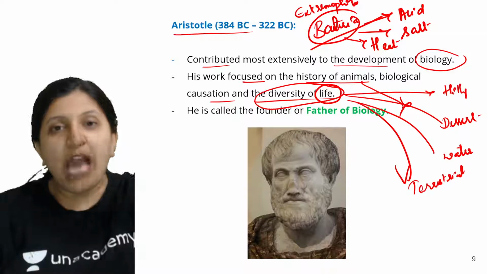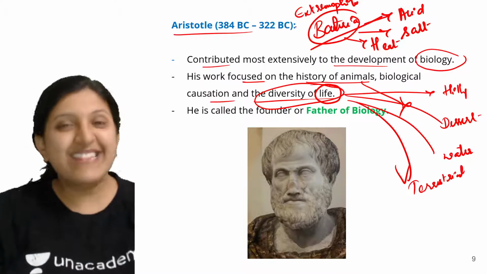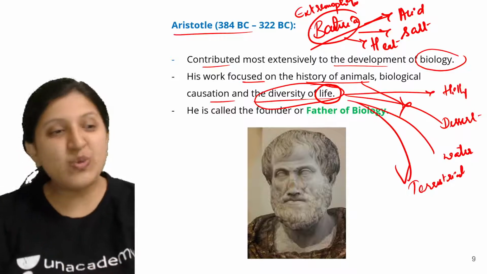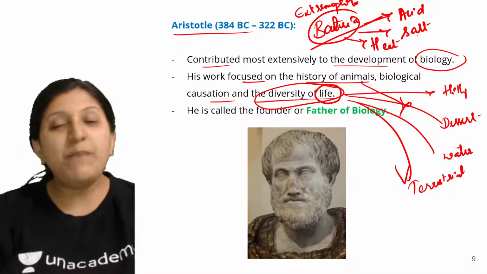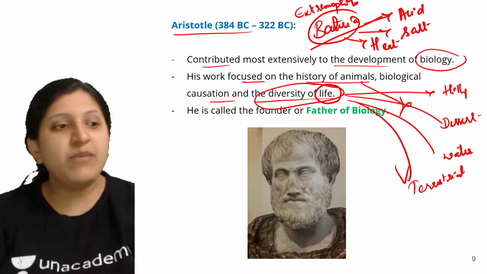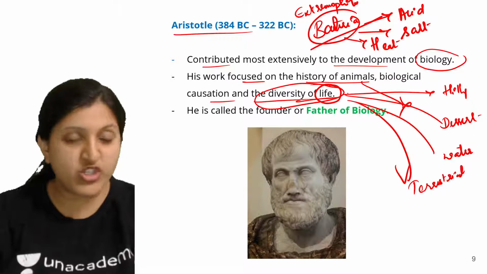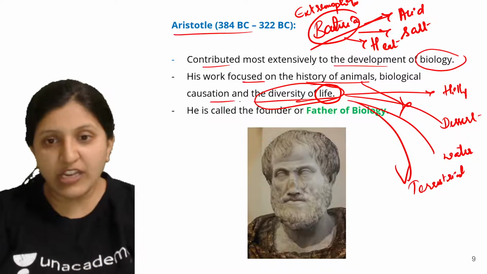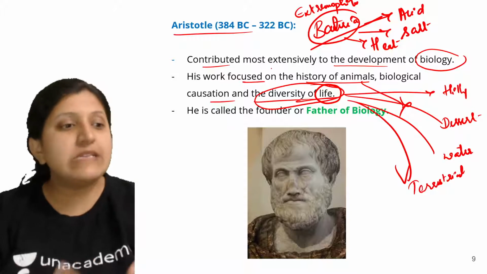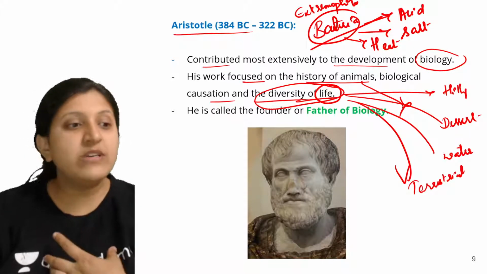Let's say you go to outer space, where there is nothing available; there also certain extremophiles can survive. So when we mention the diversity of life, there are a lot of organisms which can survive in different conditions.